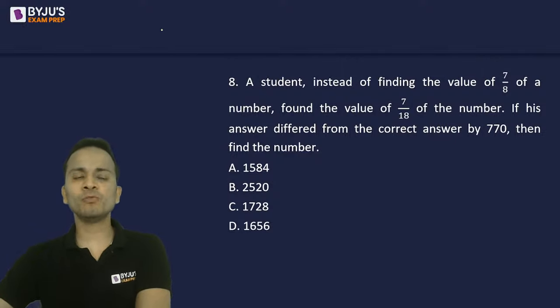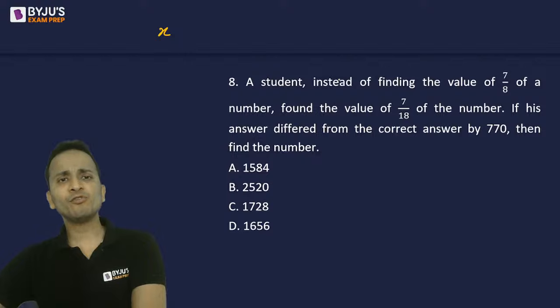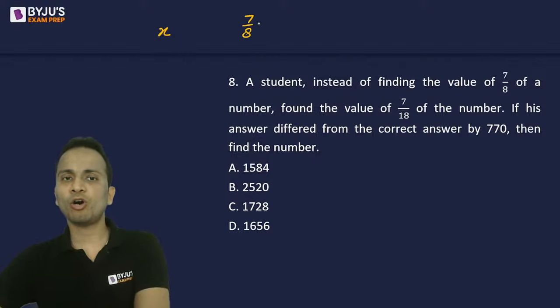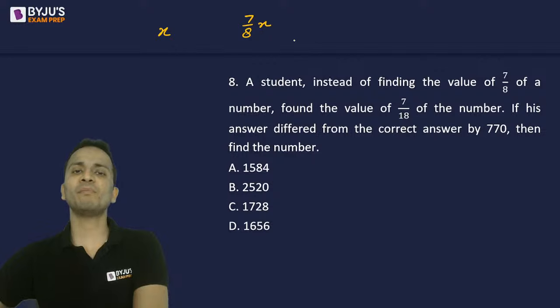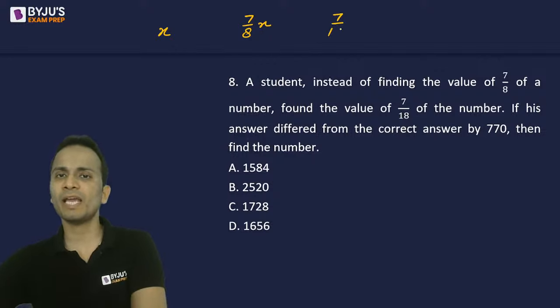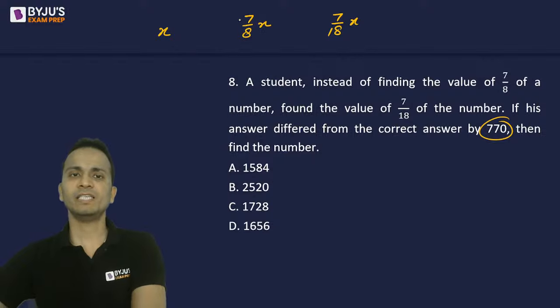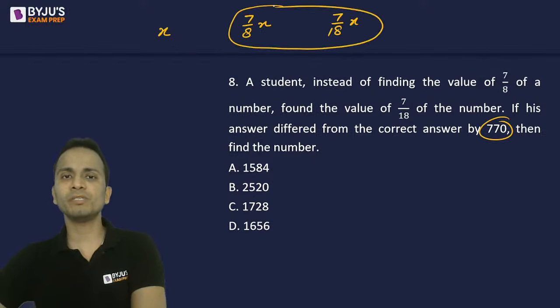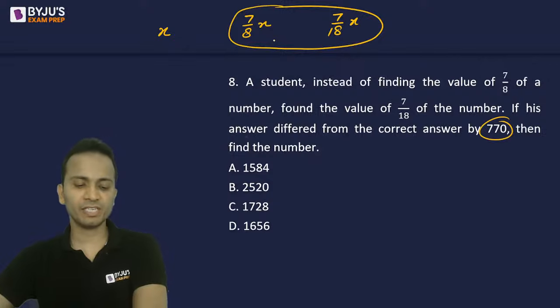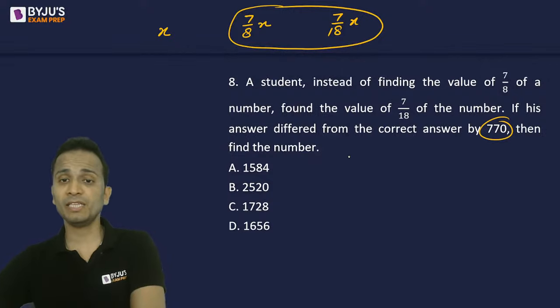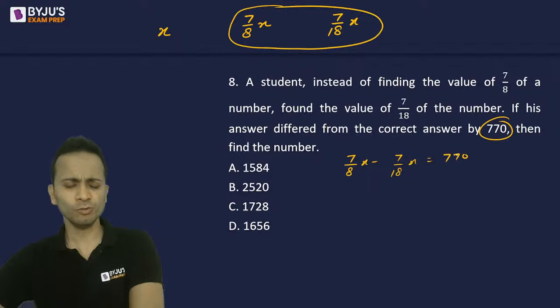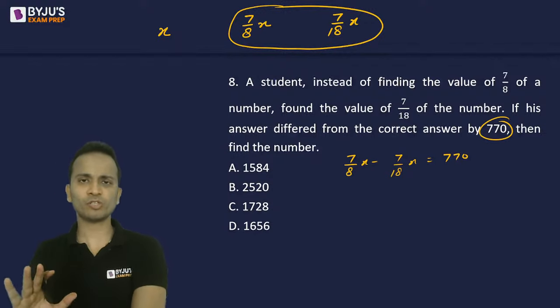All right, so I'll assume the number as x. I have to find out 7 by 8 of x, but I have by mistake calculated 7 by 18 of x. Now, my answer differed by 770. That means the difference between these two numbers should be equal to 770. I'll make the equation 7 by 8x minus 7 by 18x is equal to 770 and solve for x. That's it. This is what you have to do.